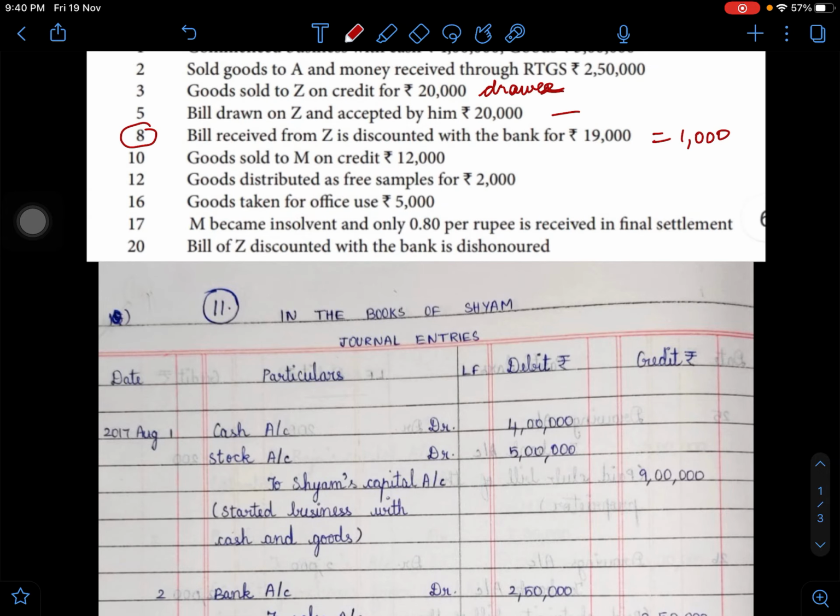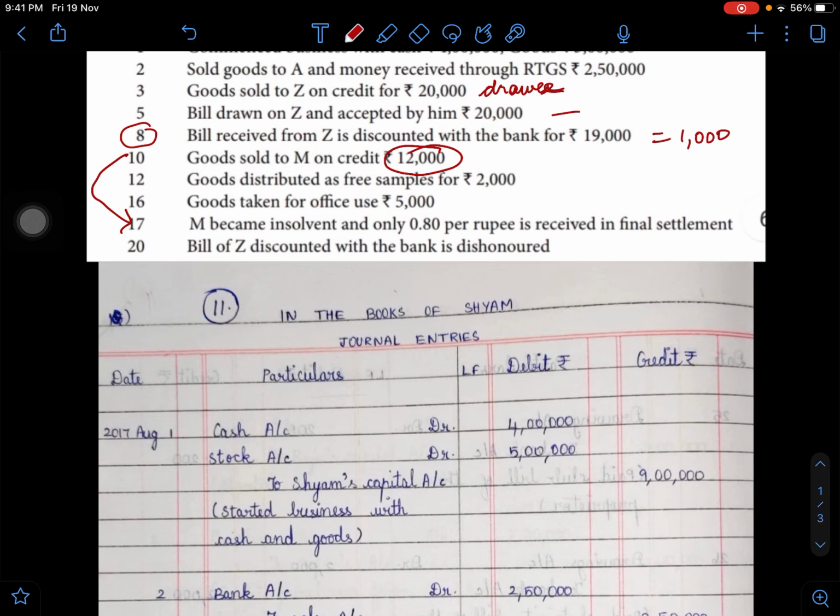Now in connection with the transaction dated 10, you can see that 10 and 17 are related, because M was a debtor who bought goods from Shyam's business on credit for 12,000. It is noted that on 17, M became insolvent and only 80 paise per rupee is received as final settlement. So now it is not possible to receive the entire 12,000.